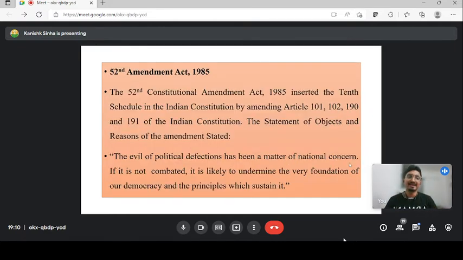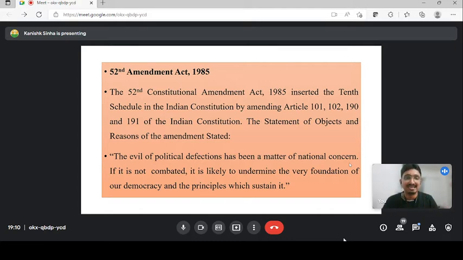Coming to the 52nd Amendment Act. See the difference, guys, there is a difference between a bill and an act. The 32nd Amendment Bill was introduced in 1973, and the 84th Amendment Bill was introduced in 1978, but both of them could not be passed by the Lok Sabha and Rajya Sabha, and did not get the President's assent. As a result, the bills failed and did not become an act.